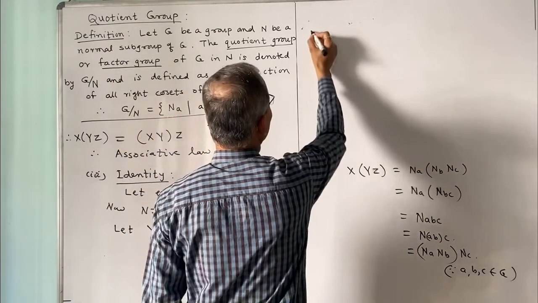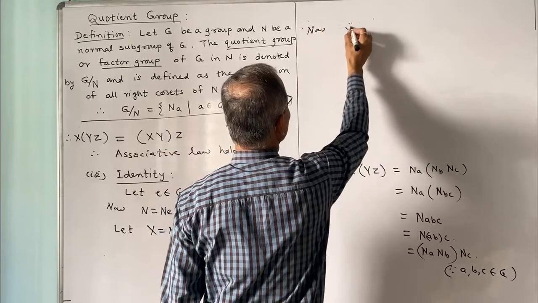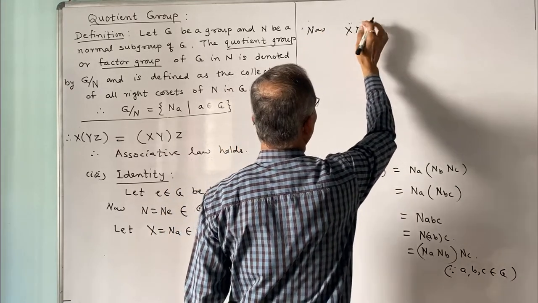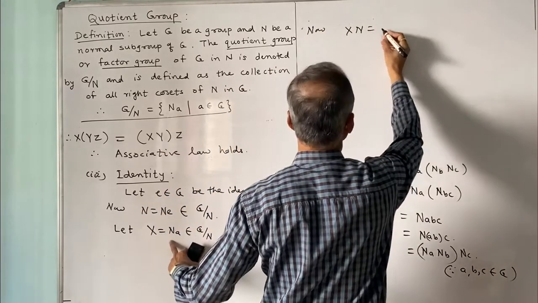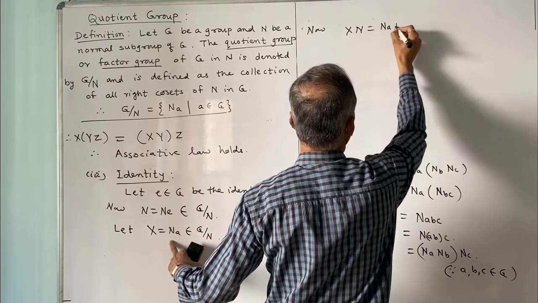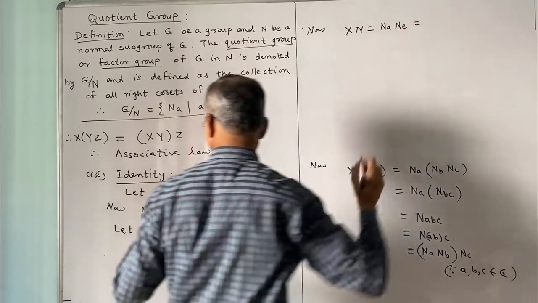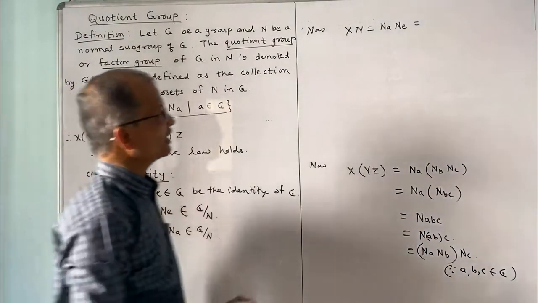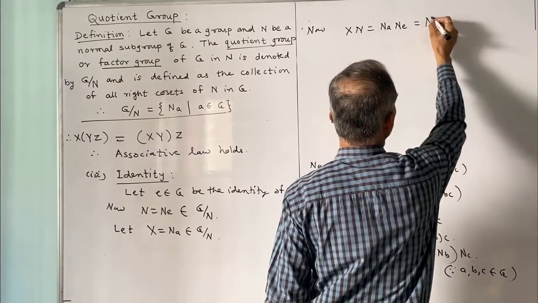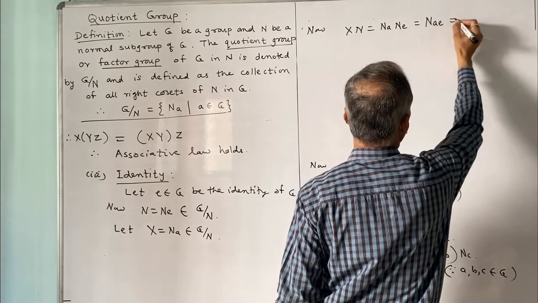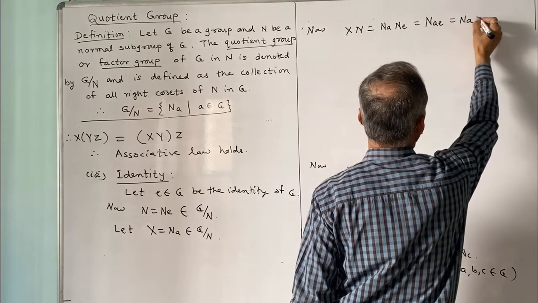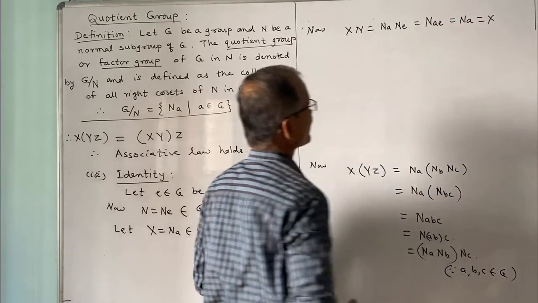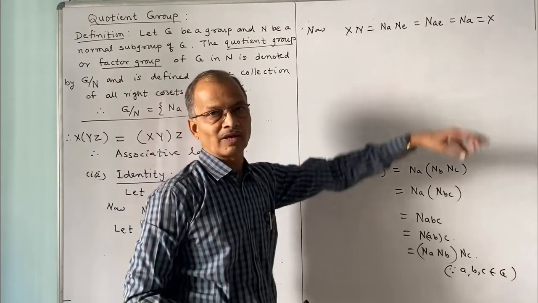Now x into N: what is x? x is Na, and what is N? N is Ne. So x into N is Na into Ne, and Na into Ne is N of a, and that is again Na, and therefore it is equal to x. Thus x into N is equal to x.